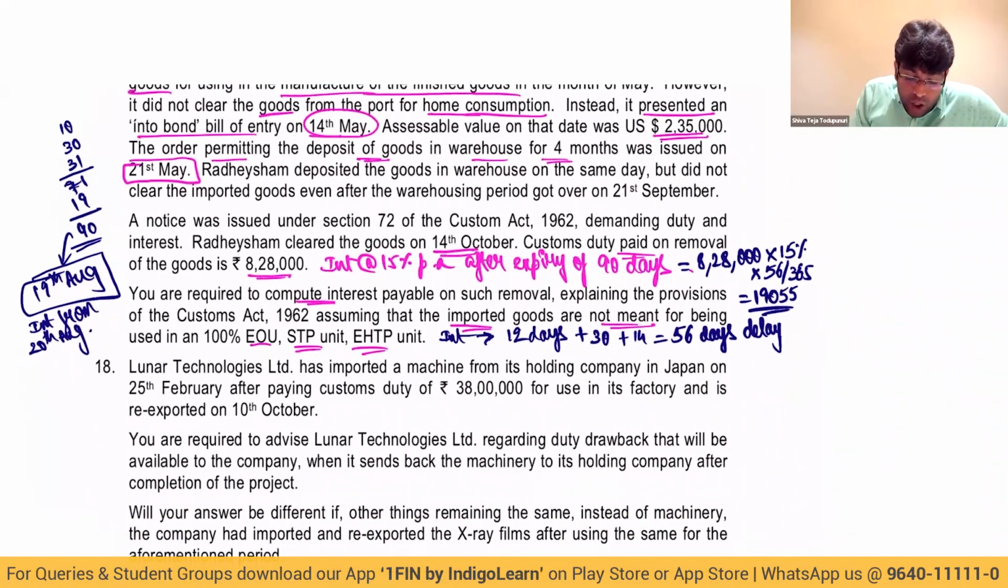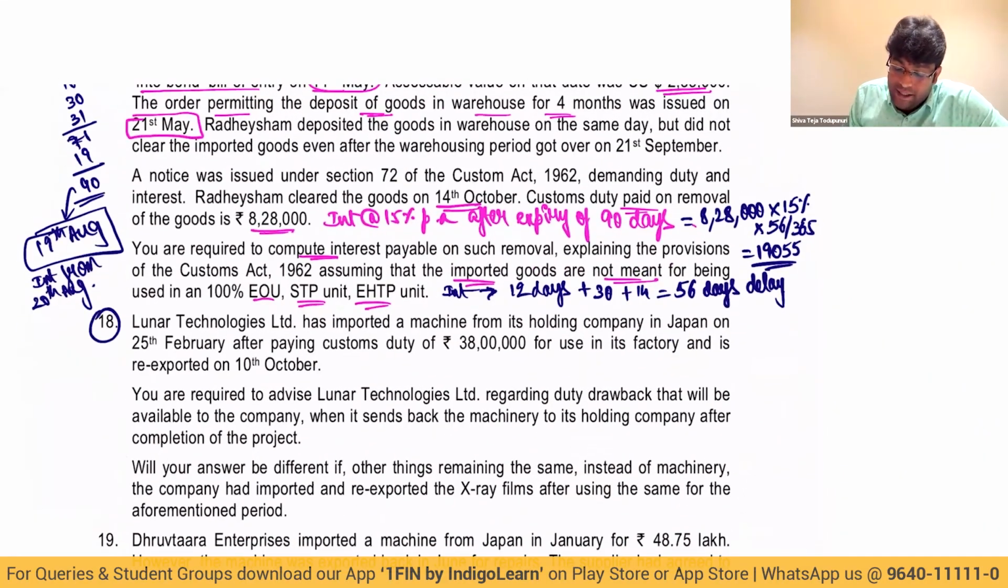18th question. Lunar Technologies Limited has imported a machine from its holding company in Japan on 25th February after paying customs duty of 38 lakhs for use in factory, and re-exported on 10th October. 25th Feb to 10th October: March, April, May, June, July, August, September, October. That means greater than 6 months, not more than 9 months.